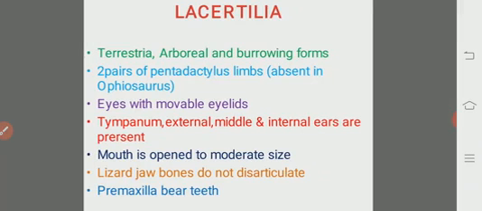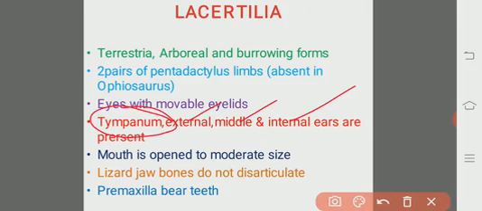Eyes are protected by movable eyelids. In the ears we will see external, middle and internal ears along with the tympanum.